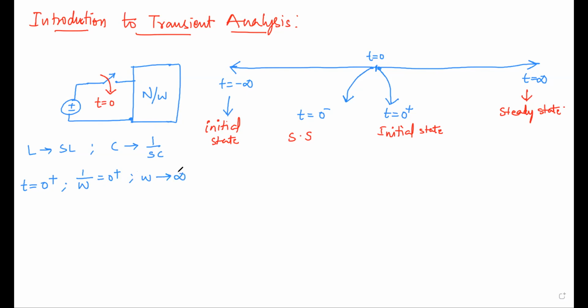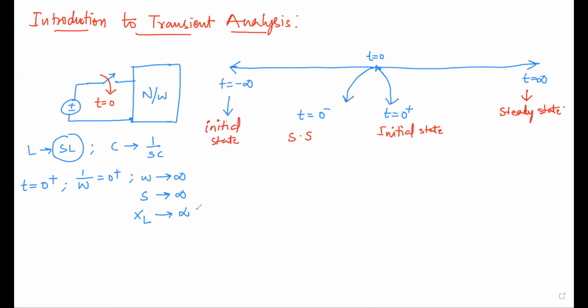You cannot say omega is equal to infinite, it should always be tending to infinite. We don't know the value of infinite, but it is some large frequency value. When omega is tending to infinite, what happens to SL? S is equal to j omega, so S will also tend to infinite. How will the inductor behave? SL is the reactance value, so XL is infinite.